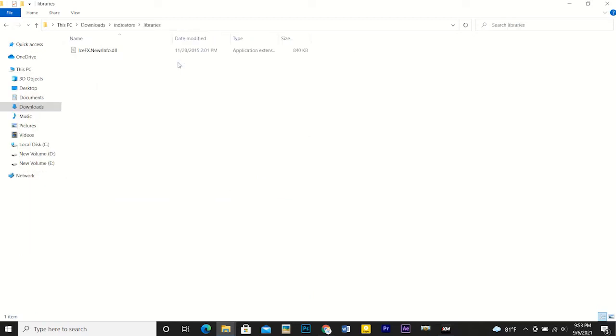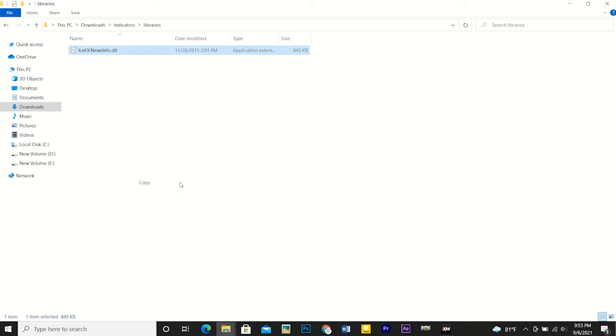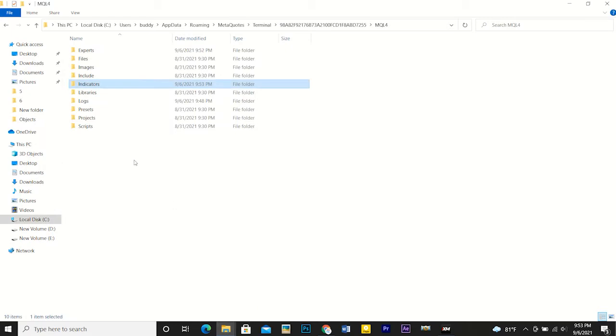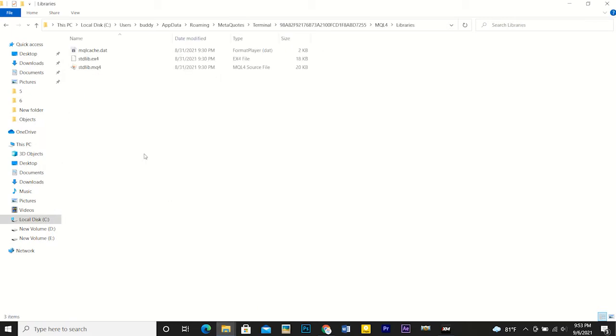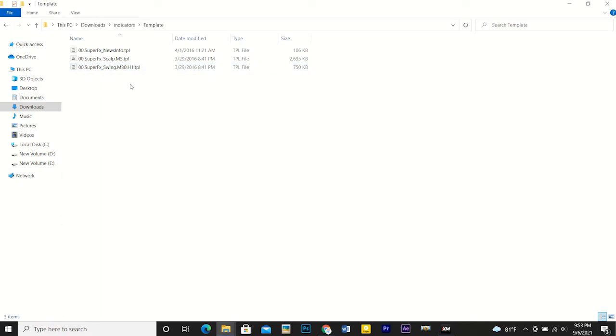Copy the libraries folder file and paste it on libraries folder. Copy the template folder files and paste it on template folder.